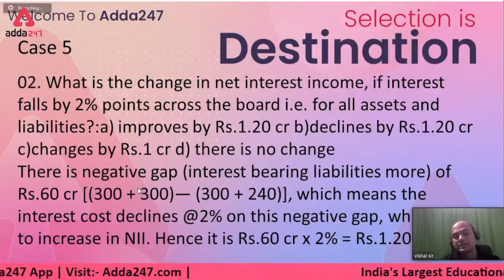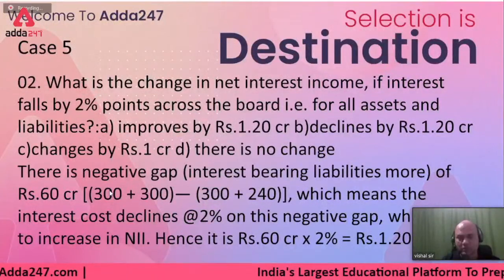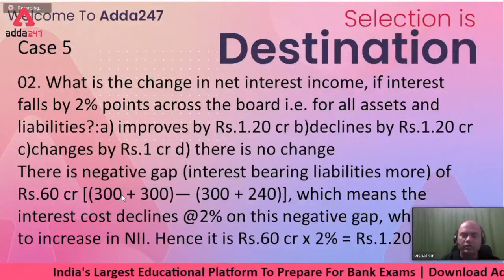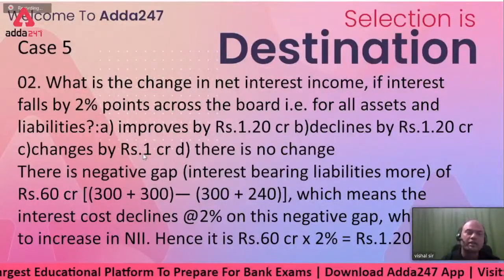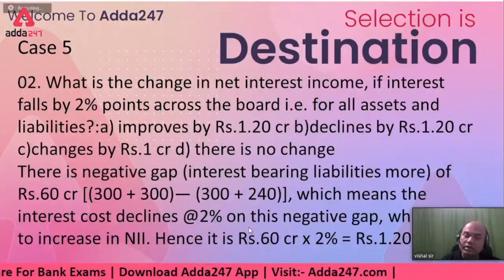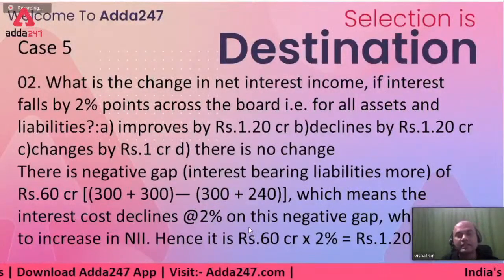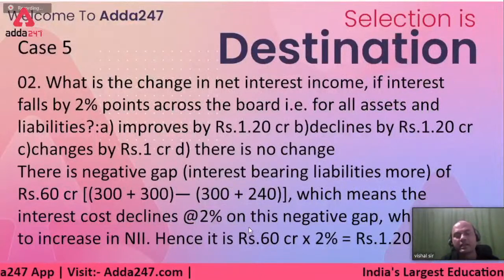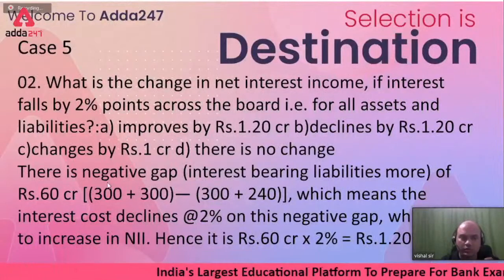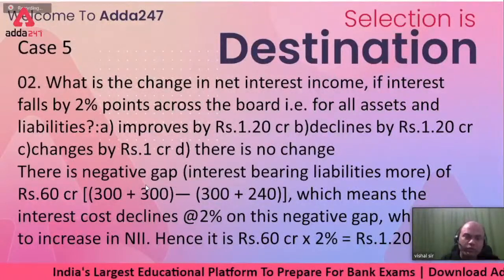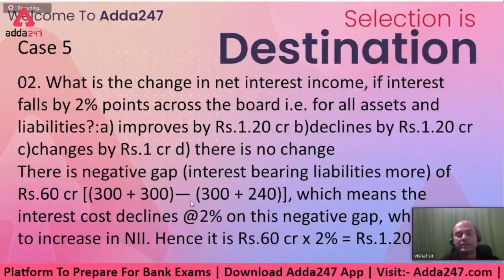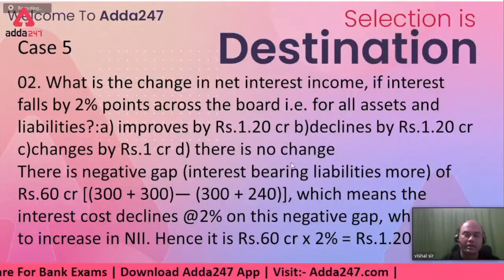So what is the difference now? Earlier I was paying 6 crores. With the fall in interest rate, I am paying 4 crore 80 lakhs. So what is the difference? 1 crore 20 lakh. Now has that increased my income or decreased my income? Earlier I was paying 6 crores, now I am paying 4.80. What does it mean? I am paying less. It means it will add to my income now.